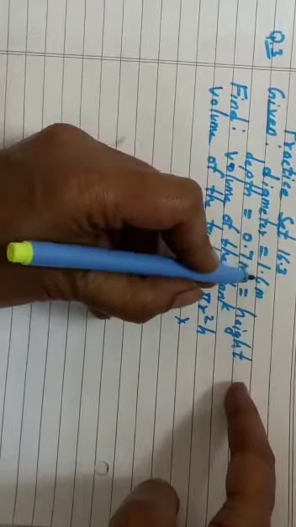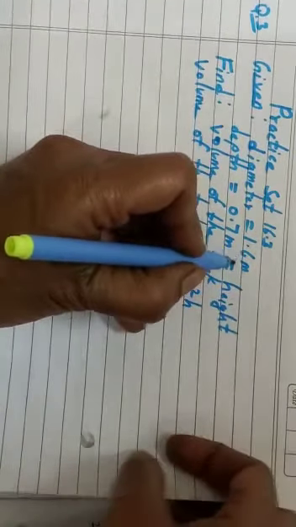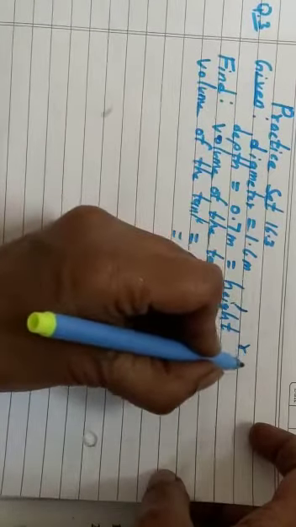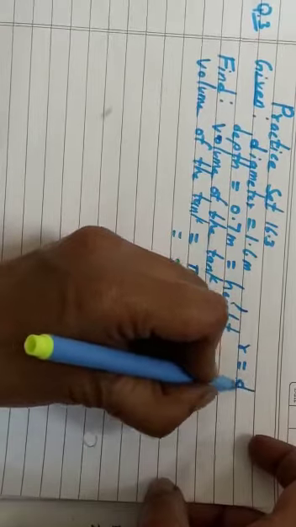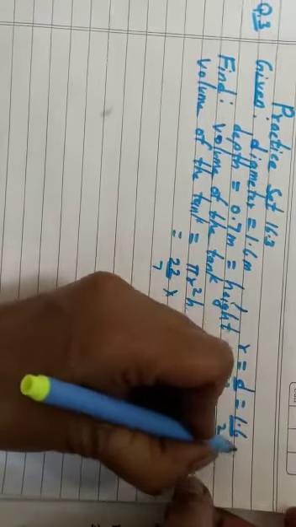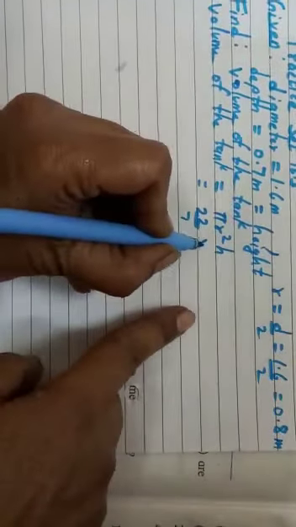So radius, orally I am just making you understand here, given is 1.6, so radius will be half of it. So I'll just put comma here. R is equal to diameter upon 2, which is equal to 1.6 upon 2, which is equal to 0.8 meter. Now I'll write it down directly.